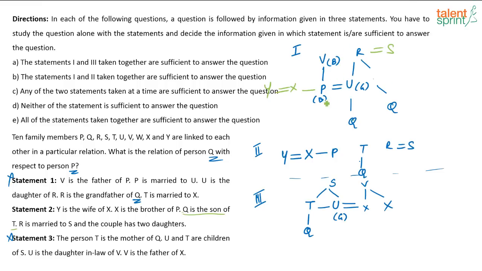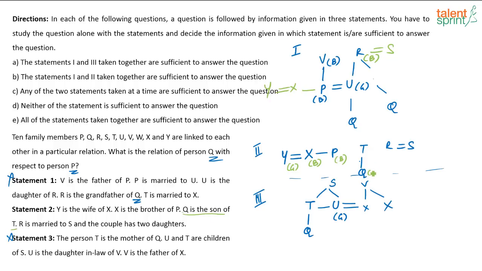This is B, G, grandfather means again B, right? Here Y is the wife of X. So G, B, X is the brother of P. So I'm just putting B for boy and G for girl. See, remember, unless we write this down, we can make mistakes. So that's why I'm writing it down.